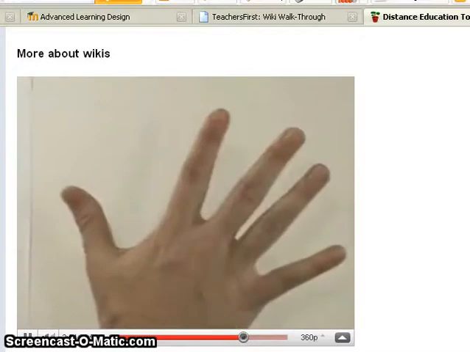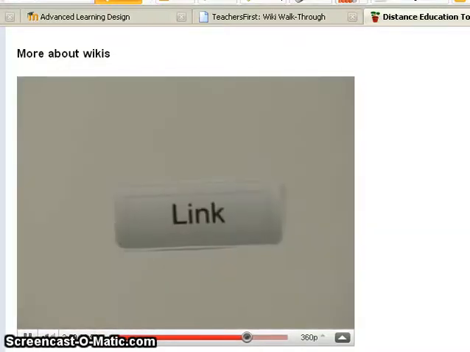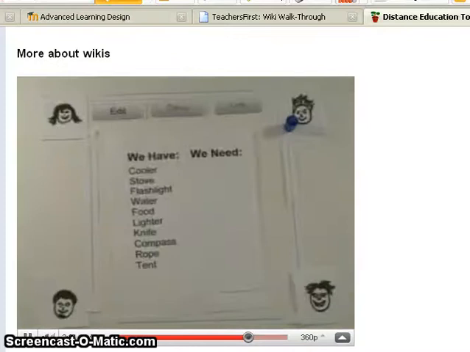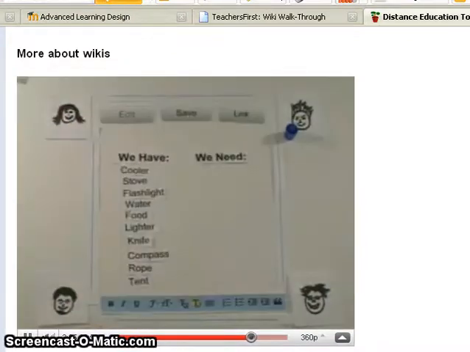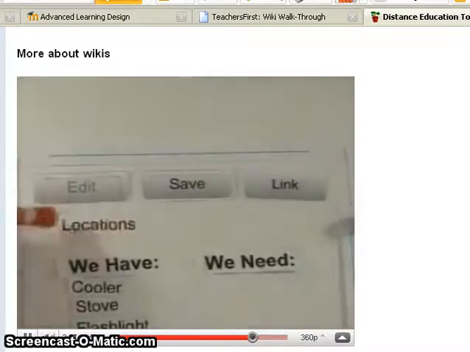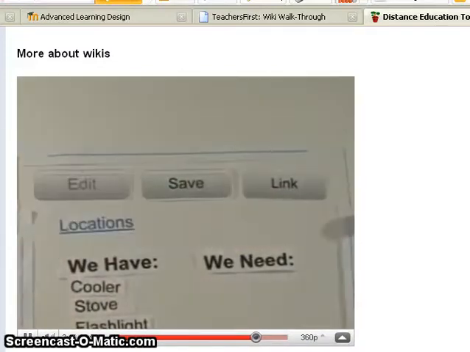Yay! But wait, one thing is missing. They need a location for the campsite. The wiki can help with this too, but another page is needed. John visits the wiki and clicks Edit to edit the page. He types in the word locations and highlights it. He then clicks the link button. This changes the word locations into a link to a new page.